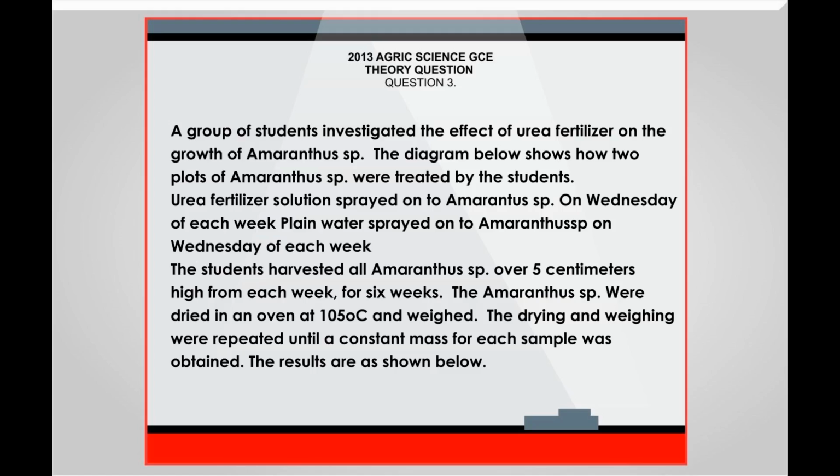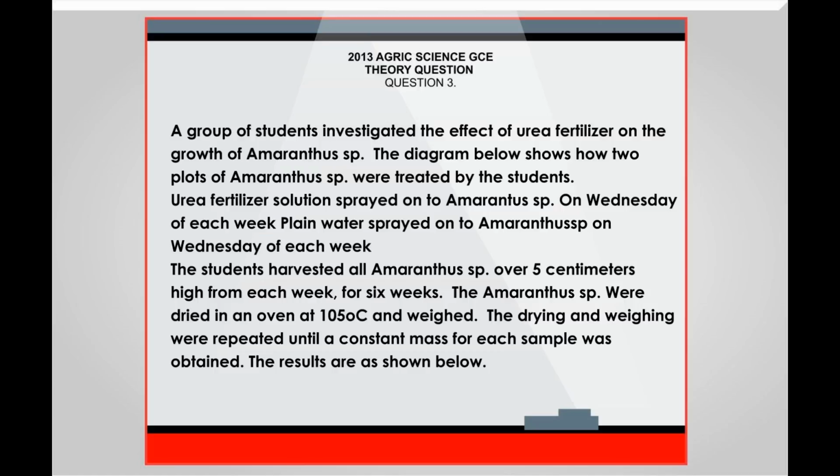Question 3. A group of students investigated the effects of urea fertilizer on the growth of Amaranthus sp. The diagram below shows how 2 plots of Amaranthus sp were treated by the students. Urea fertilizer solution sprayed on the Amaranthus sp on Wednesday of each week. Plain water sprayed on the Amaranthus sp on Wednesday of each week.